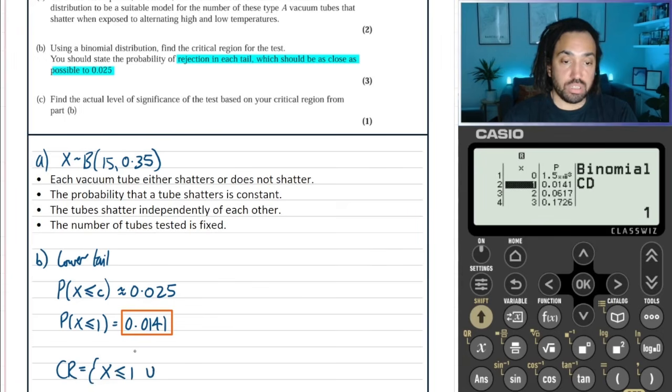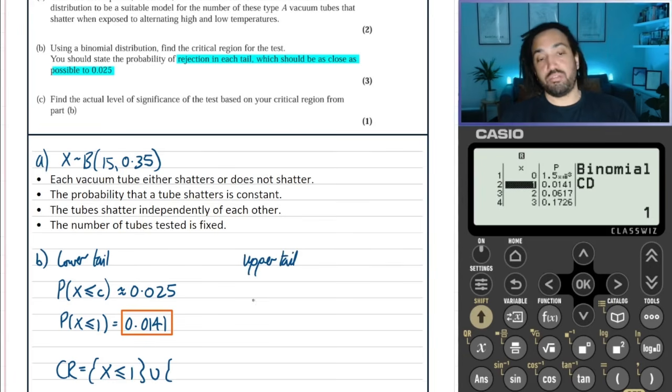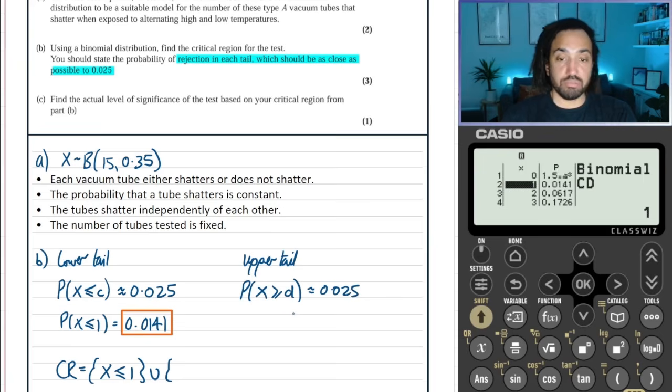But of course, there is also the upper tail that we need to consider, so we'll investigate that now. Over here, we'll say upper tail. And we need to do a little bit of working around for the upper tail. It's a bit trickier because we need X to be greater than or equal to some value. Let's call it d. And that again needs to be as close to 0.025 as possible.